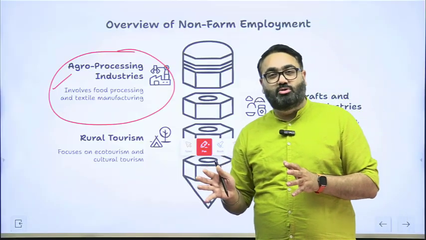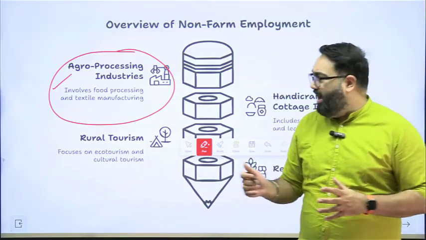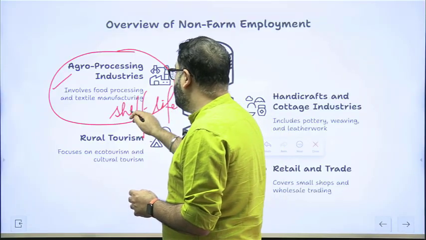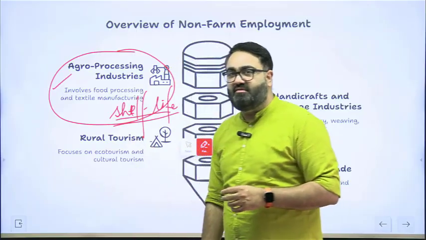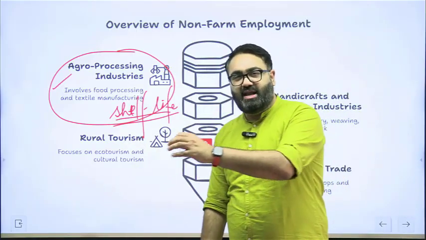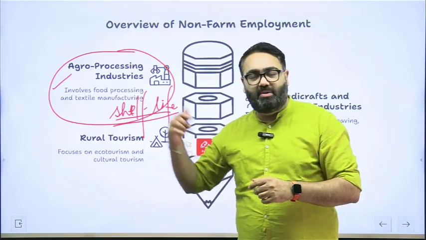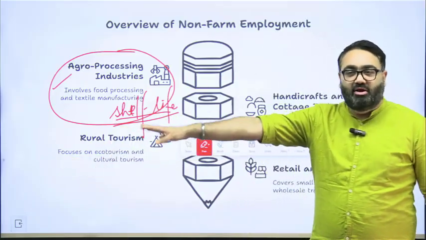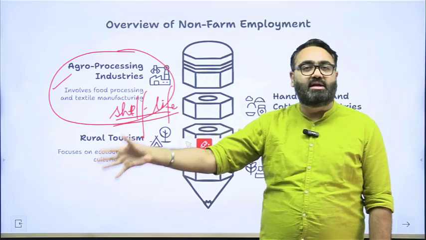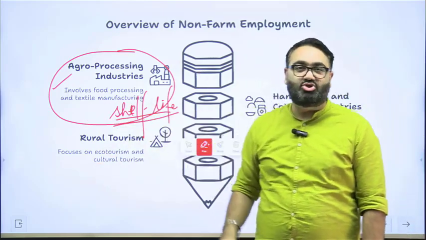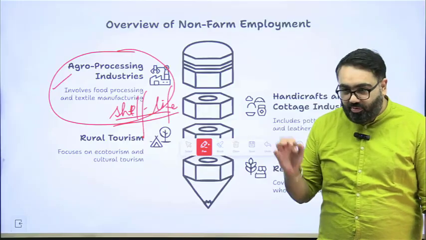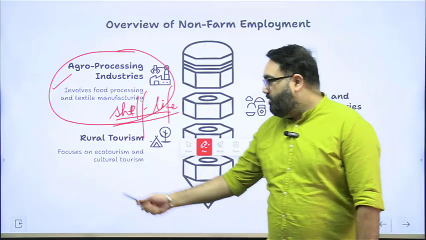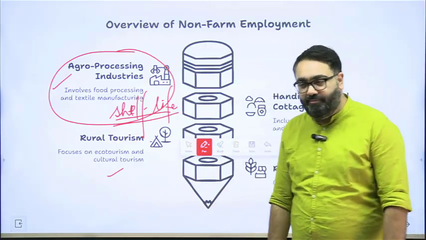In export also, when you're exporting these stuff, you have to increase the shelf life of all these products. Increasing the shelf life, because you can't have a situation where fruit or a vegetable, if it is kept out of the refrigerator, it will start to go bad after 3-4 days. You can't afford that. You have to improve and increase their shelf life. You have to make sure they don't go bad for multiple days. This is where food processing industry has to play a big role. The food processing industry will make sure that the shelf life increases. Apart from that, rural tourism, as I discussed earlier as well.